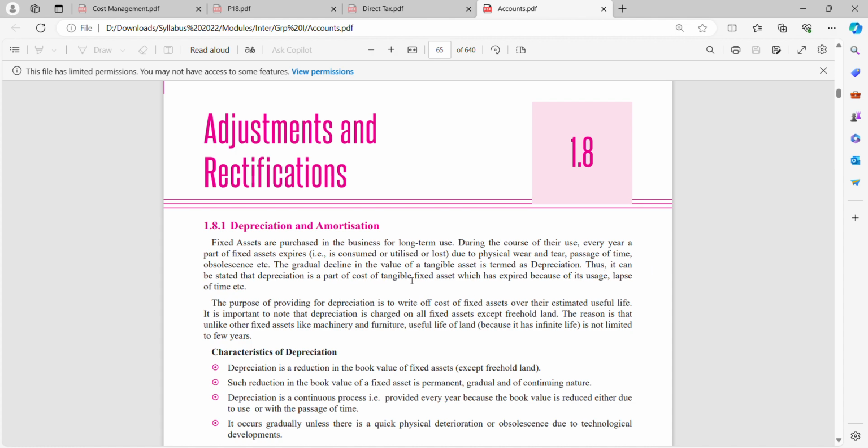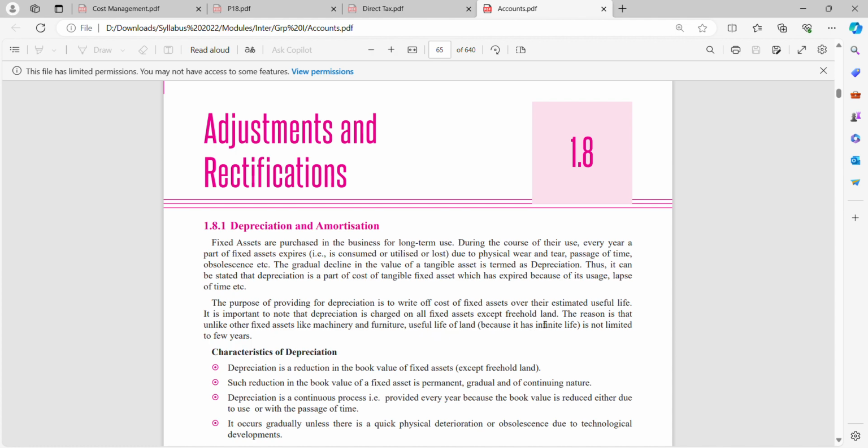The gradual decline in the value of a tangible asset is termed as depreciation. Thus, it can be stated that depreciation is a part of the cost of tangible fixed assets which has expired because of its usage, lapse of time, etc. The purpose of providing for depreciation is to write off the cost of fixed assets over their estimated useful life. It is important to note that depreciation is charged on all fixed assets except freehold land.